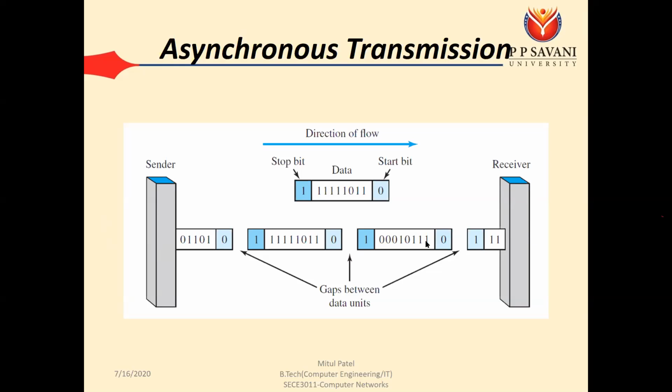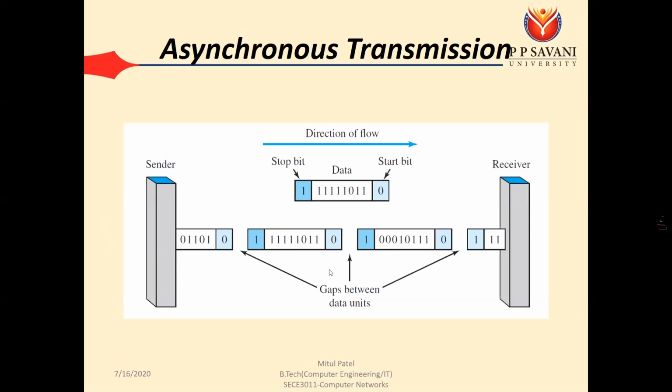After that we need to send the second P, the second P in PPSU. So again the sender performs the same procedure: P is converted to ASCII, ASCII to binary, 0 at the start, 1 at the end, and the second P also reaches. The third one is S, again converted to binary, with 0 at the start and 1 at the end, and S is also sent. And the same thing goes for U.